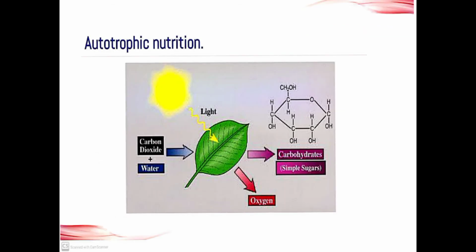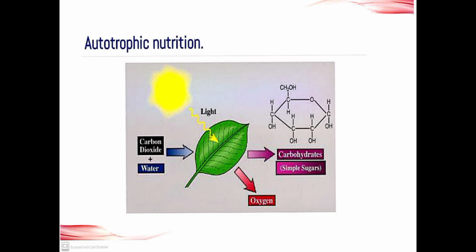Next, autotrophic nutrition. See the picture here. Light from the sun falls directly on the leaves. Carbon dioxide from the air and water from the soil, these three combine and reach a leaf. The leaf already has chlorophyll, so there are four components in total. These four components react, and one process is done, which we call the light reaction. That light reaction is nothing but photosynthesis.